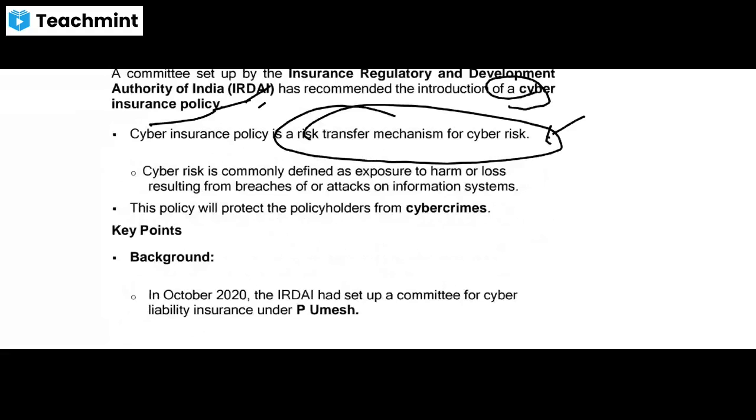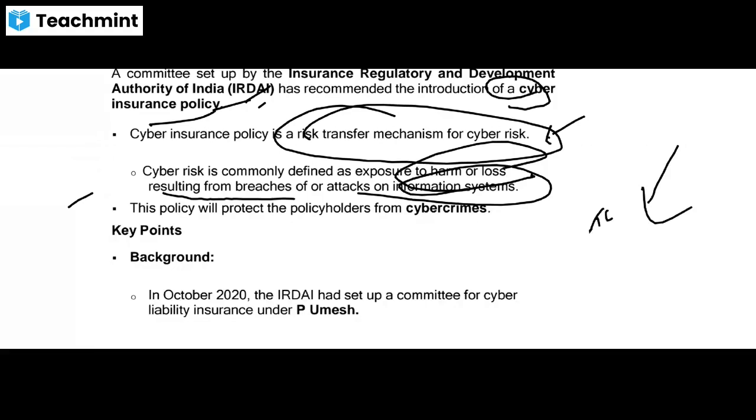So what is this cyber risk? Cyber risk is commonly defined as exposure to harm or loss resulting from breaches of or attacks on information systems. So cyber risks are generally the attacks on information systems, and the harm or loss created from that threat.